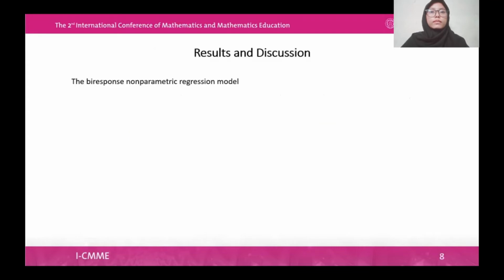The two-response or Biresponse nonparametric regression estimation method is a generalization of the one-response nonparametric regression estimation method, where the number of correlated response variables is 2. So the Biresponse nonparametric regression model is written as this formula. With g being the 2 response variables and n observations. Between y sub 1i and y sub 2i, there is a strong correlation both logically and mathematically.